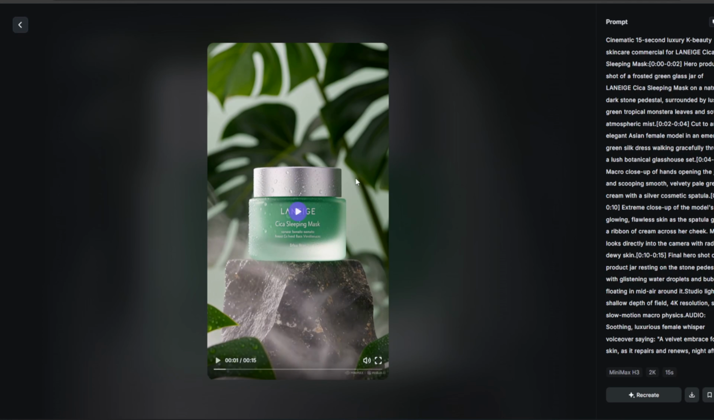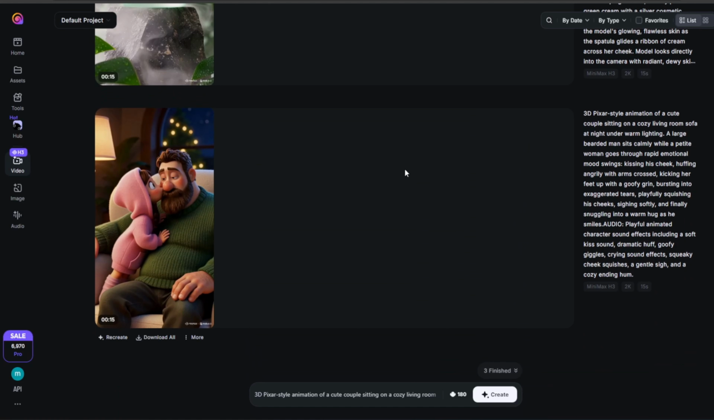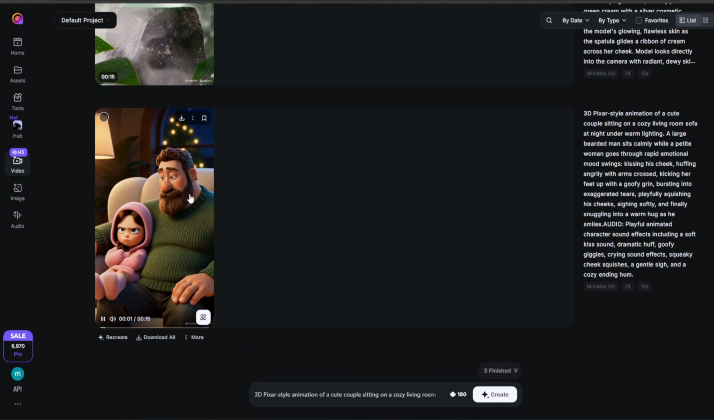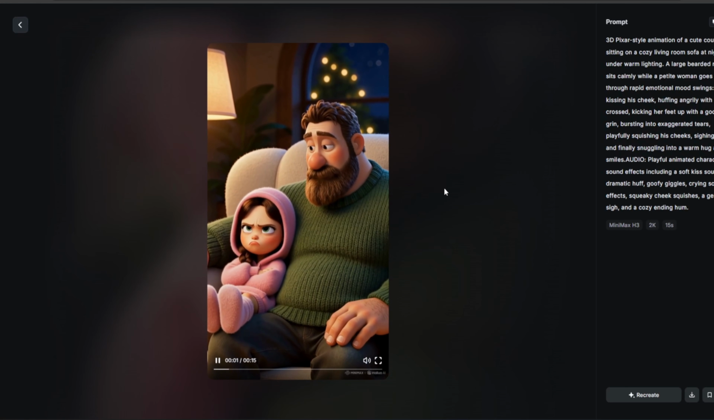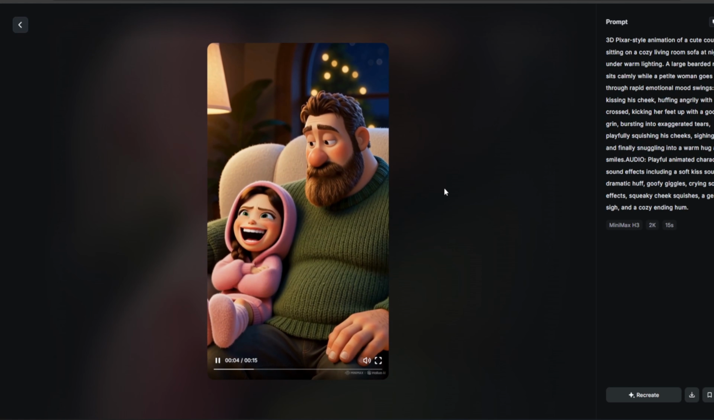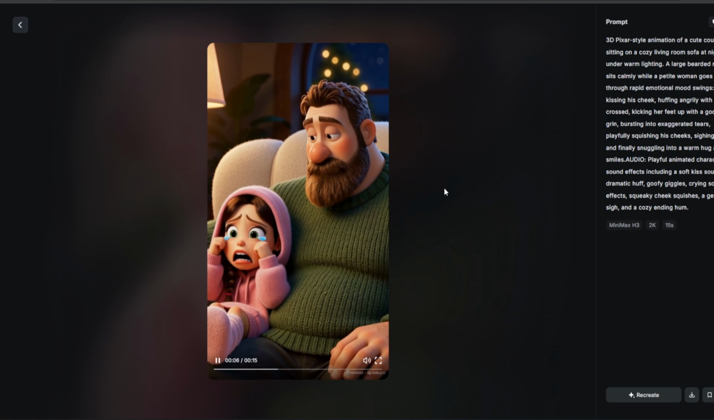It even dominates 3D character animation. In this Pixar-style test, the model handles rapid emotional mood swings perfectly, moving from anger to crying to a warm hug, with every cartoon sound effect perfectly synced to the motion.